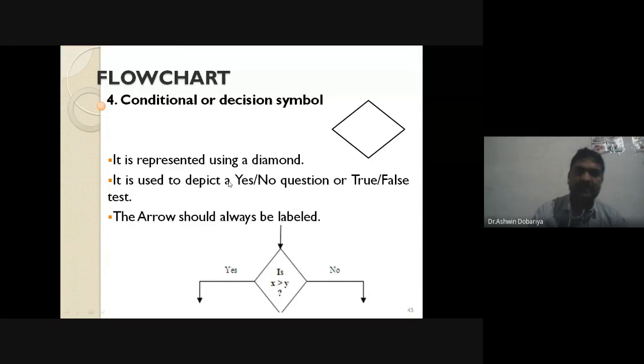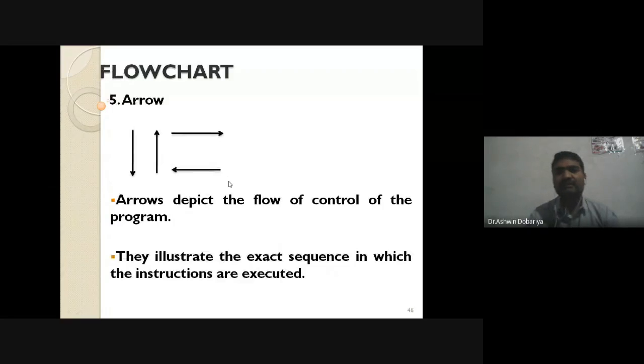Then for the fifth symbol, again we'll use the arrow symbol. As per the name itself, the arrow always indicates the flow of control, right? It means first this process will execute, after that the next process will execute, then the next.